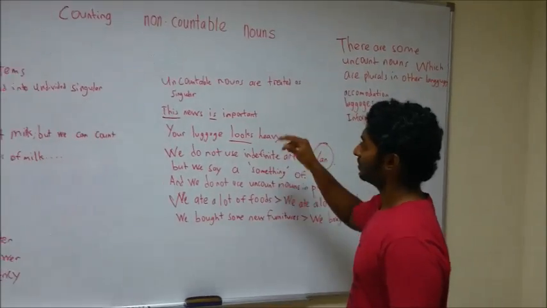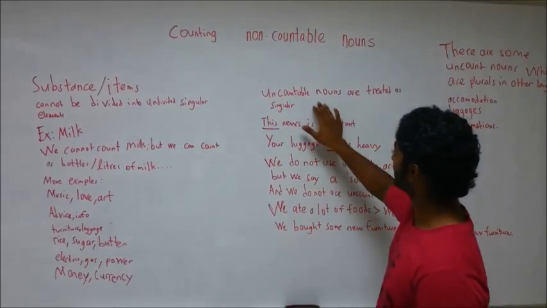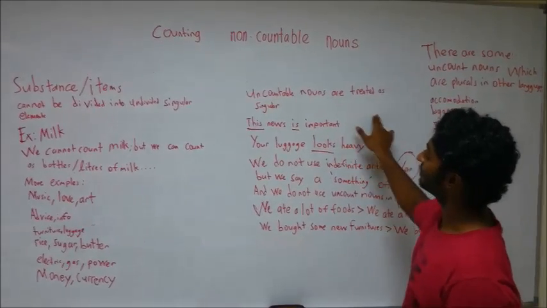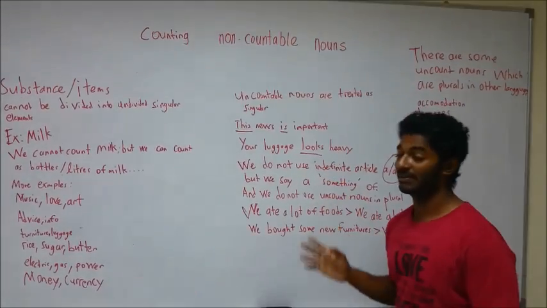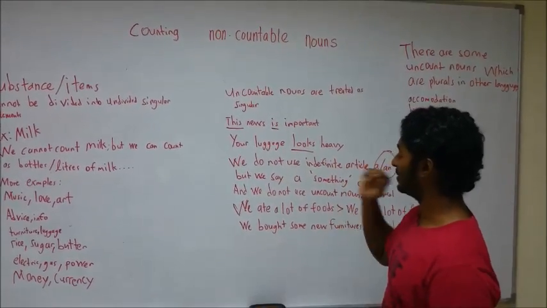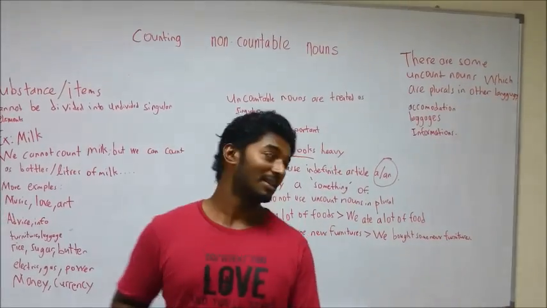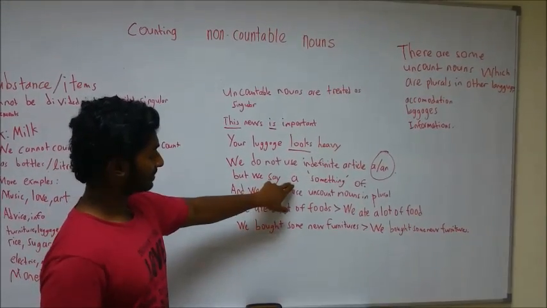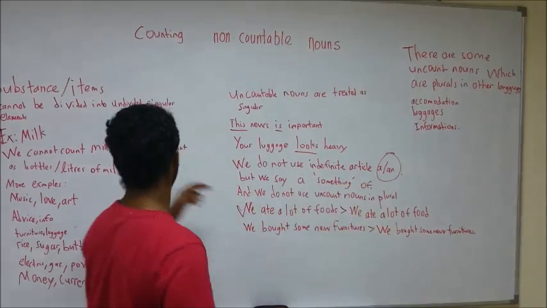Now, we can classify them to make them more countable. For example, this news is important. But when we classify them like this, we normally use them as singular. We never use them as plural. Your luggage looks heavy. And we definitely do not use indefinite articles like a or an. But we do use something like a something of milk.